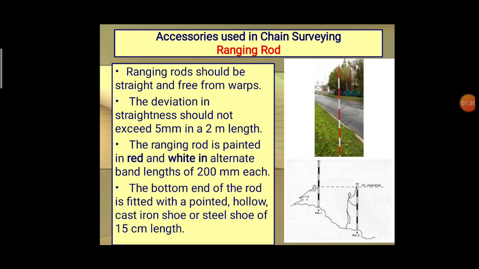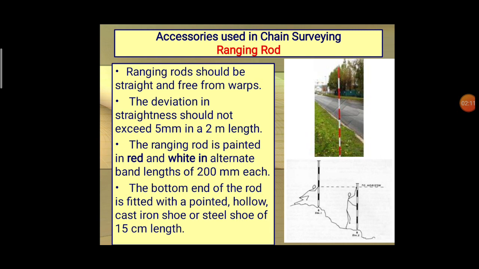In that, we color the rod in two colors, which is used to give the accurate position, so that we are able to sight properly in case of long distances, or to get accurate readings in different weather conditions.